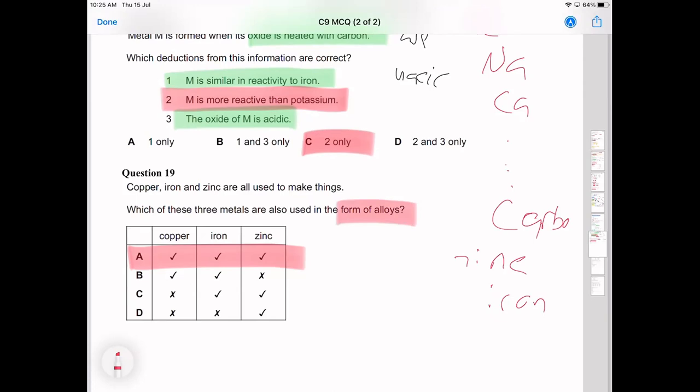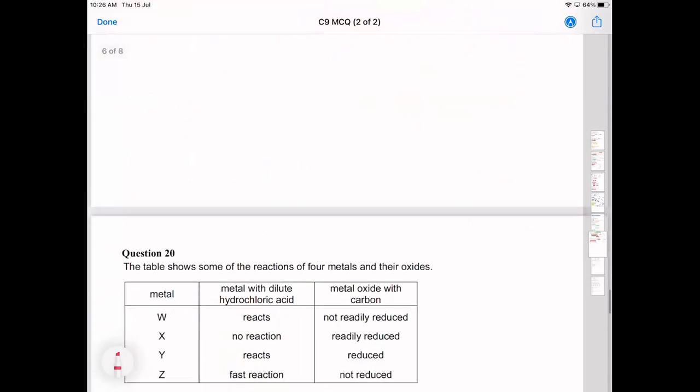Well, not necessarily with each other. So we don't necessarily mix all of those. For example, we don't often alloy copper with iron, but we do alloy copper with zinc, and we do alloy iron with zinc, for example. Cool. Any questions there? You good?